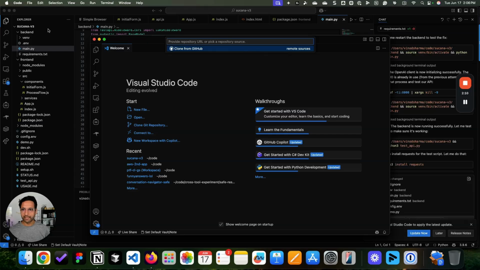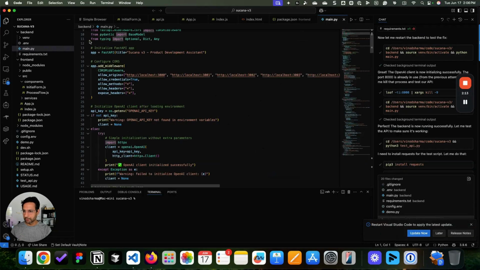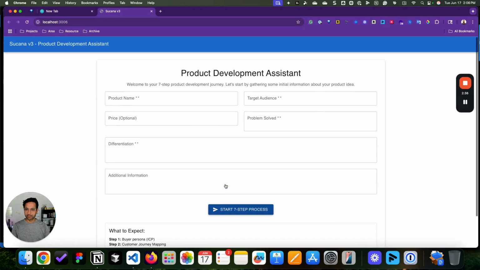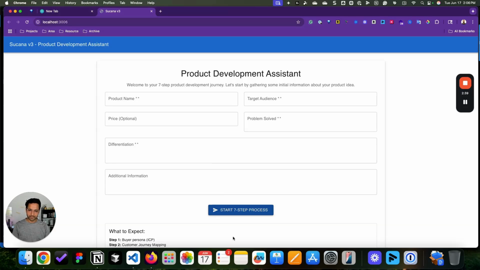And the reason for that is Bolt does not do Python coding, at least right now. I have decided to do the backend in Python, and I will share why I have decided that. But this is an application where my backend is in Python and my front end is in React. And this is how the application looks right now. It goes through 7 different processes, but let's deep dive into what is happening behind the scenes.